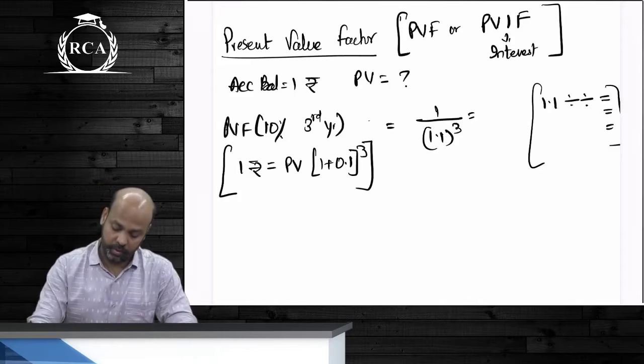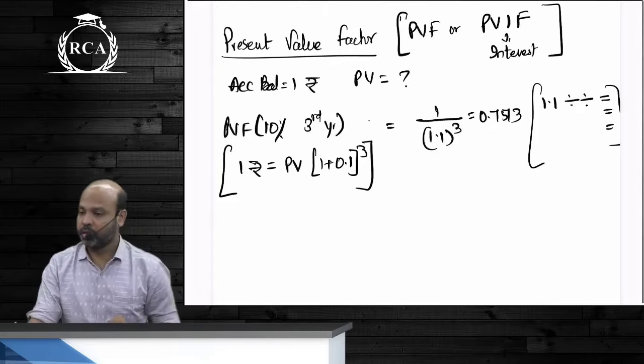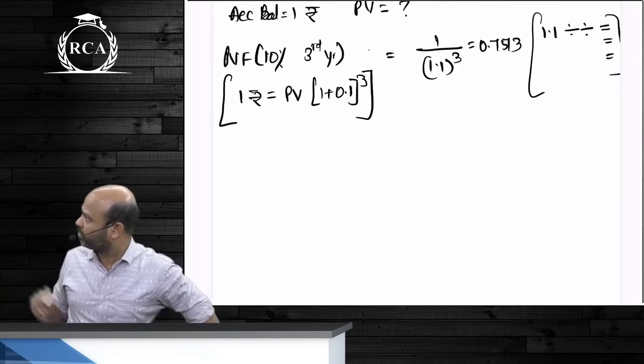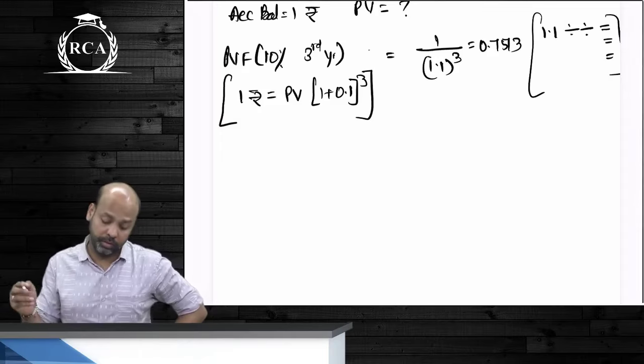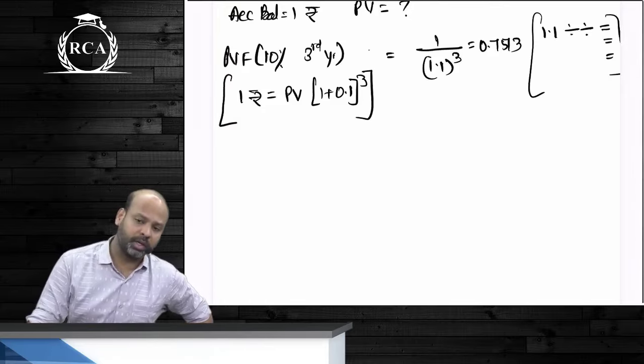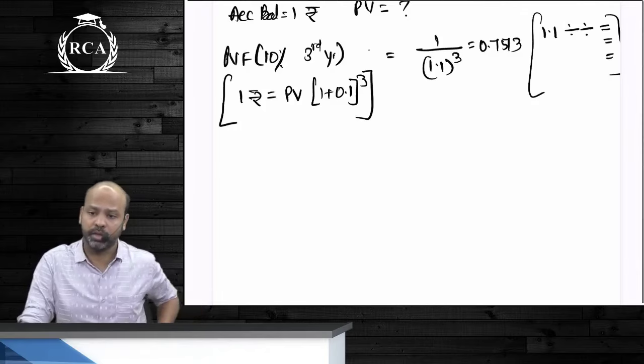which will be equal to beta 0.7513. Present value factor at 10% for third year. नीचे brackets में you will write 1 rupee is equal to present value into 1 plus 0.1 whole power 3. This in turn will be equal to 1.1 divided by 1.1 whole power 3, which is 0.7513. Are we all clear about this?